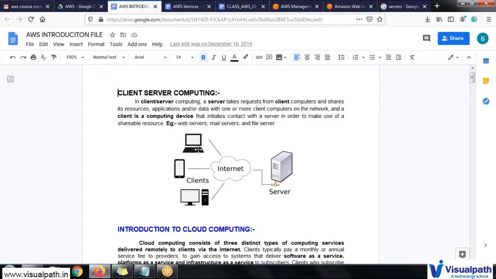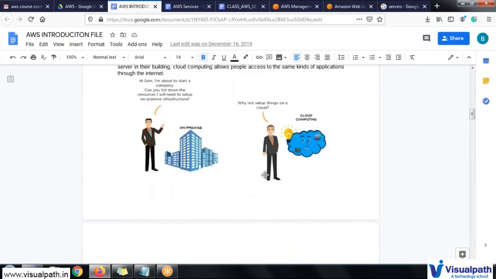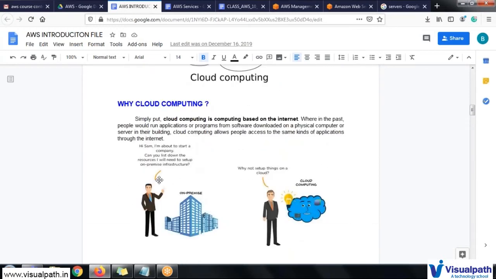Those applications can be categorized into three types: IaaS, PaaS, and SaaS, which is infrastructure as a service, platform as a service, and software as a service. Like I said before, if the servers are deployed in your own company, this is called on-premise.